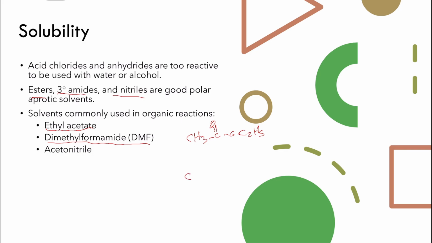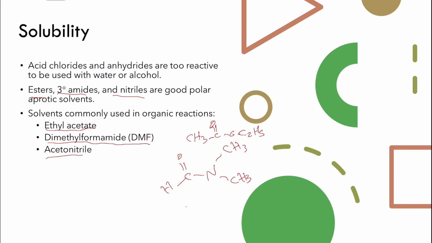Formic acid has only one carbon, and then we replace the OH with the nitrogen, and it's dimethyl. So the nitrogen has two methyl groups. This is called dimethylformamide. We usually refer to it as DMF, and it's one of the most commonly used solvents in organic reactions. We also call it N,N-dimethylformamide.